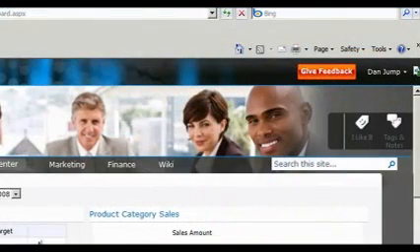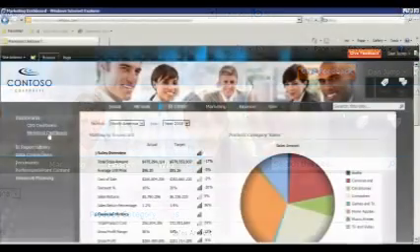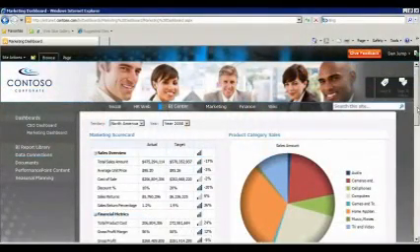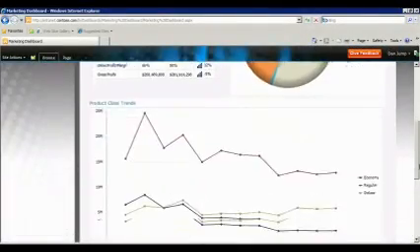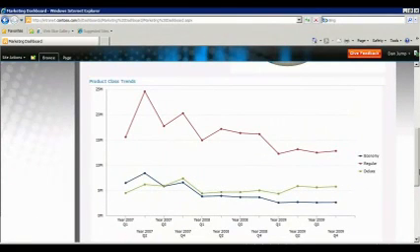Dan is logged into the Contoso corporate intranet site. He starts out in his sales and marketing dashboard, where he can see structured business intelligence content like product class trends. Dan sees that, unfortunately, sales growth in a particular product line has not materialized as originally forecast. Dan wants to get context.